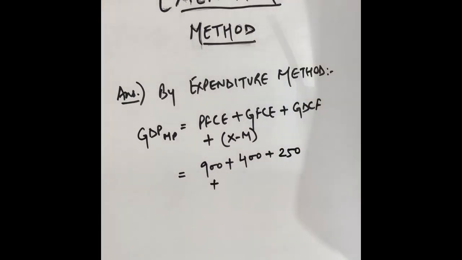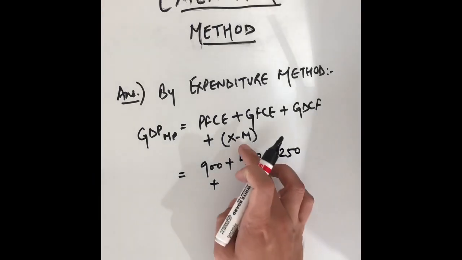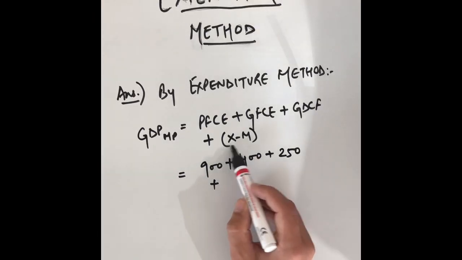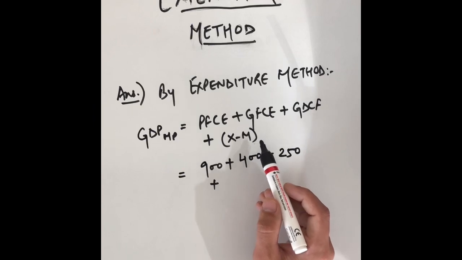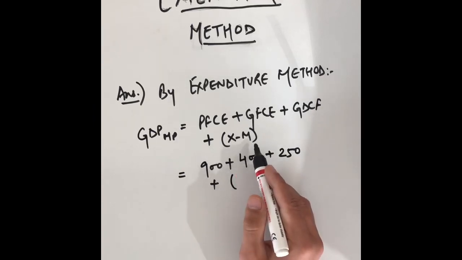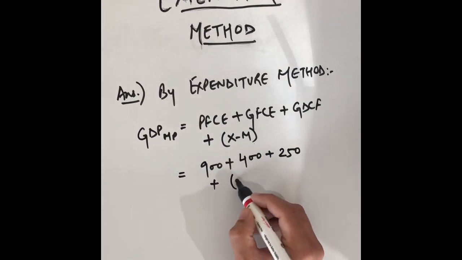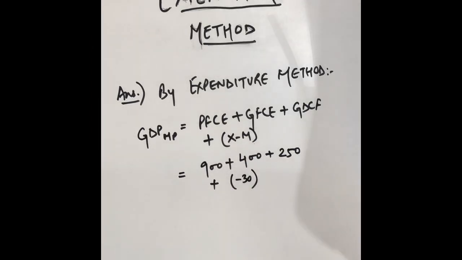And then another thing, in the question net imports is given, but we want to know the value of net exports. So it is only an interchange of the plus and minus sign. Net imports is minus net exports, and net exports is minus net imports. Because we want to know net exports and we have net imports, we will be writing net imports with a minus sign. So it is 30. If net imports are 30, net exports are minus 30. If net exports is 30, then net imports is minus 30.